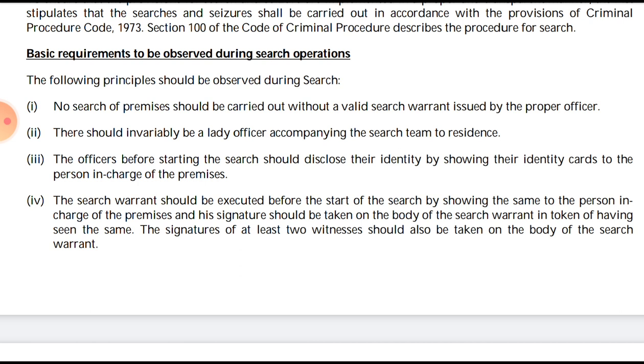So we first show the search warrant to the person in charge before conducting the search, and take his signature that he has seen it, along with the signatures of the two witnesses.